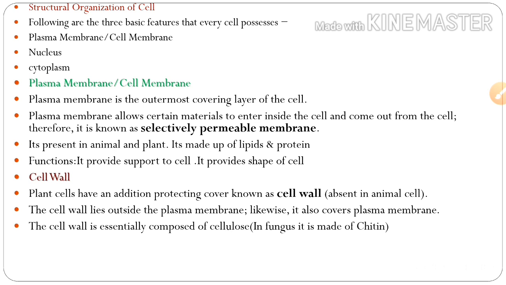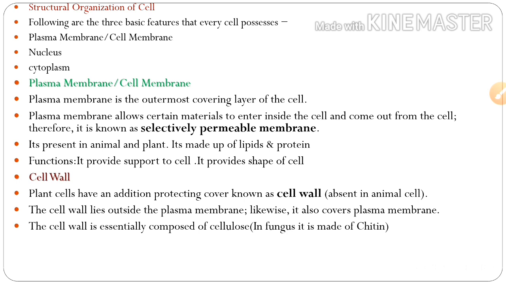First one is the plasma membrane or cell membrane. The plasma membrane is the outermost covering layer of the cell. It allows certain materials to enter the cell and come out from the cell. Therefore, it is known as a selectively permeable membrane. It is present in animal and plant cells. It is made up of lipids and protein. Function: it provides support and shape to the cell.